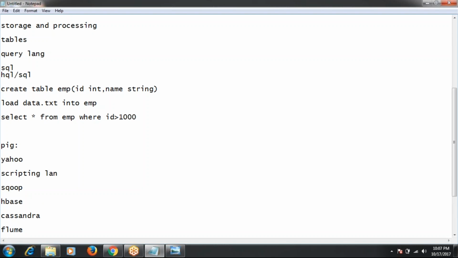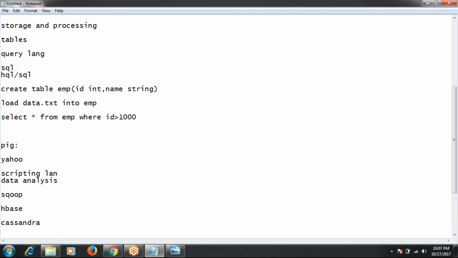So scripting means, in Linux, we have shell scripts. It is very much similar to Linux shell scripts, and it is a very simple language. So here, what is the use of Pig? How can it be useful for Hadoop jobs? Pig was developed for data processing, for data analysis.